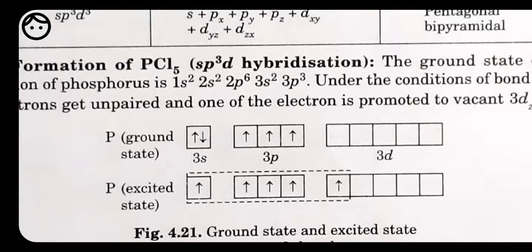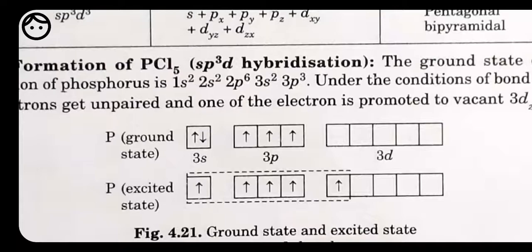Thus here, to complete its octet, because 3s is also having one electron, 3p is also having one electron, and 3d is having one electron. Because of the presence of one electron in all the 5 orbitals, all 5 are going to take part. The rest, 4s, is totally empty, and empty orbitals do not take part in the hybridization. Thus one s, 3 p and 1 d are going to take part.